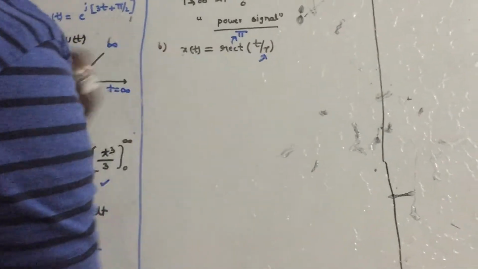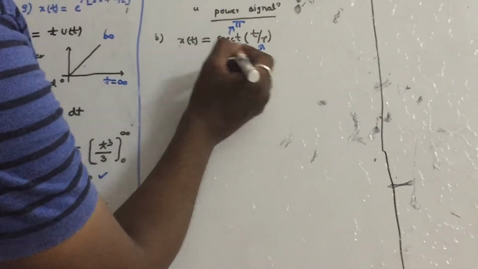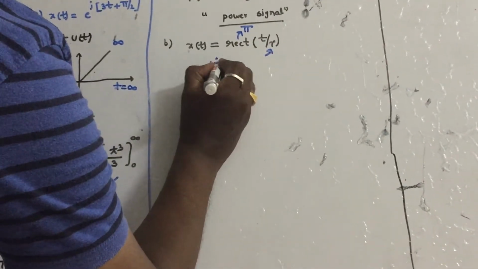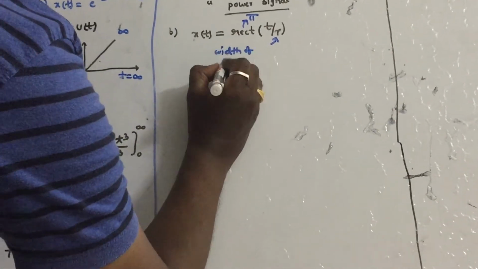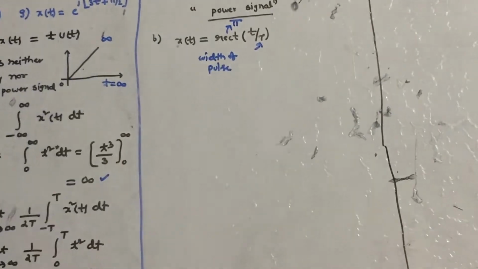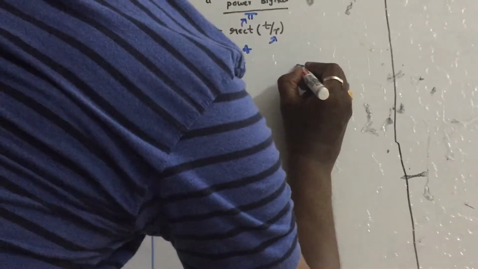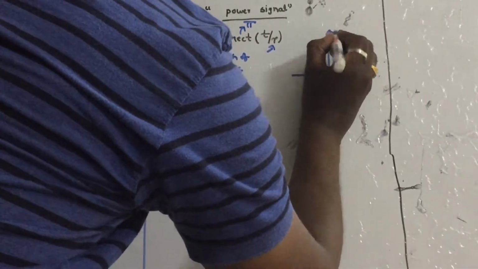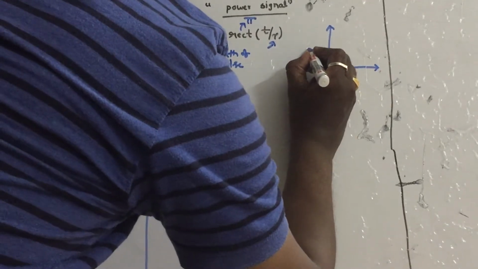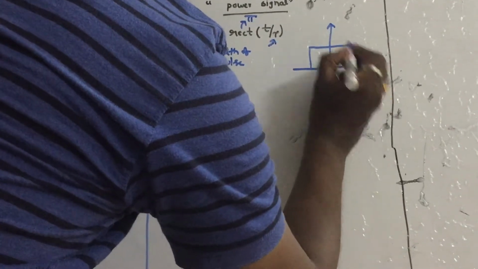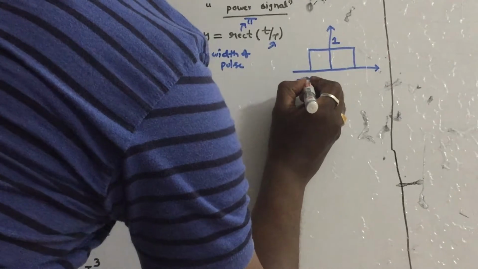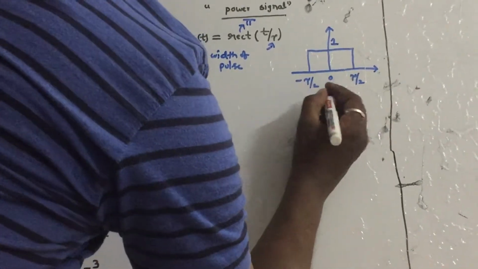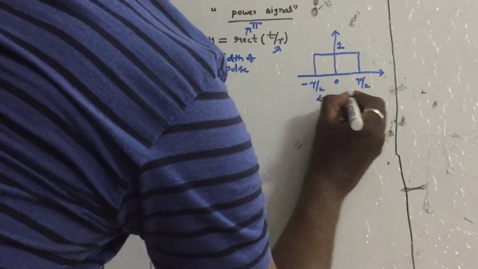As I mentioned while discussing basic continuous time signals, this tau in the denominator indicates the width of the pulse. So you can write that the pulse of amplitude 1 extends from minus tau by 2 to tau by 2, so the width of this pulse will become tau.